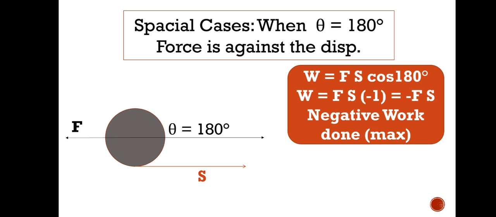And as I've said, this is also a condition of maximum work done. So if the question is asked, what is the condition of maximum work done, you will say that when the force is along the direction of displacement or opposite to the direction of displacement, that is, on the same line, then we'll say that this is the condition of maximum work done. W is equal to Fs, only Fs or -Fs, correct?